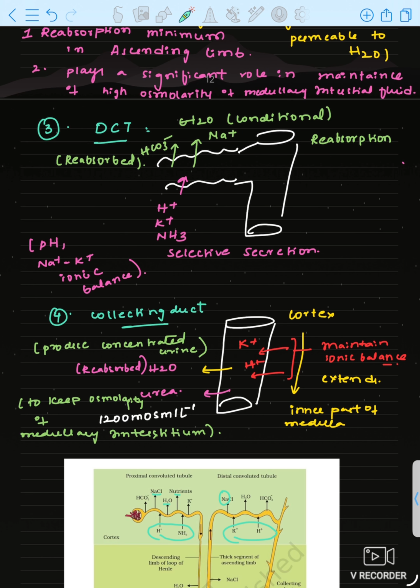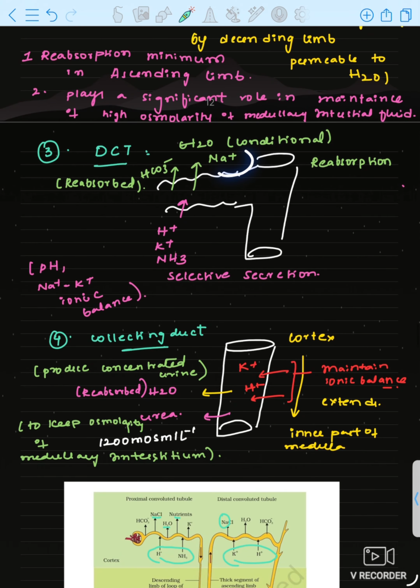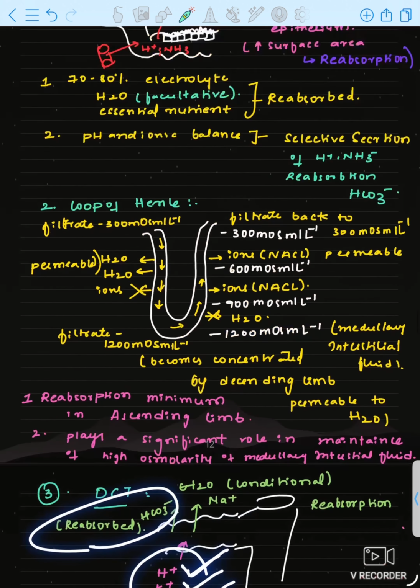Along with that, sodium ion is also reabsorbed. See here, electrolytes, water and nutrients are reabsorbed. Sodium ion means electrolyte only, and water is reabsorbed. And what is secreted? Potassium ion, hydrogen ion and ammonia are selectively secreted, and bicarbonates are reabsorbed.